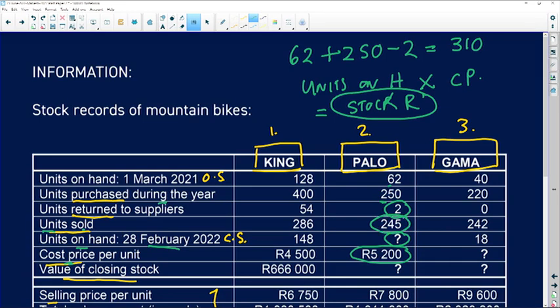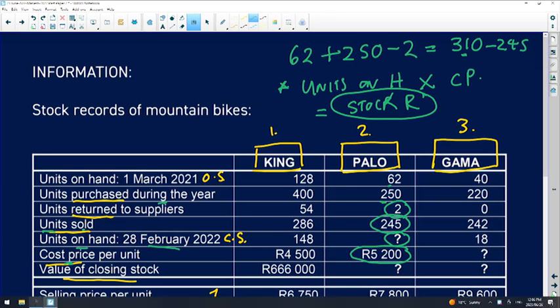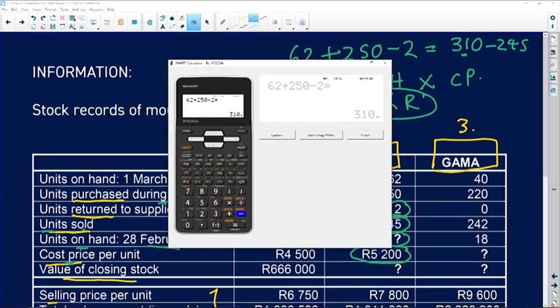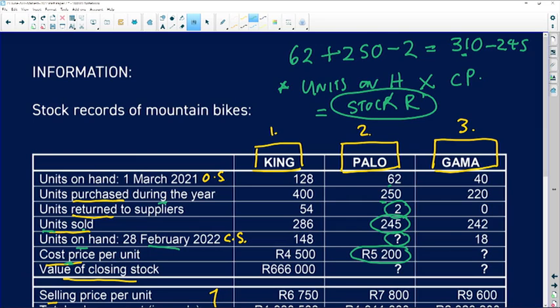So immediately minus 245. Remember, I had 310 in my shop and I sold 245, so let's work out the units on hand: 310 minus 245, so on hand I have 65 units. That's how many units I have on hand. Right, so with that 65 on hand, times it by my cost price, that's going to give me the value of my stock.